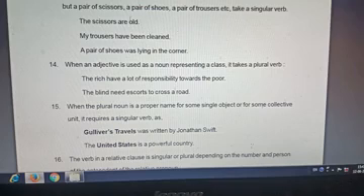The scissors are, but a pair of scissors is. My trousers have. If we write a pair of trousers, we use has, singular agreement.